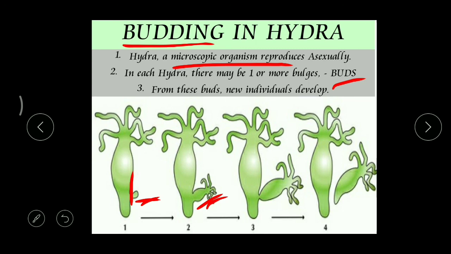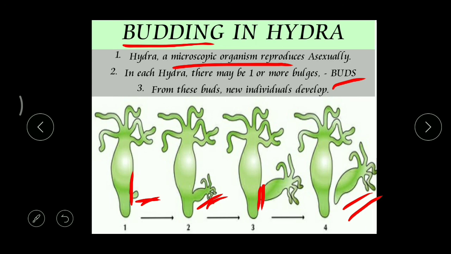Once the bud formation is completed, a small cut will form between the bud and the animal, and as a result, the bud gets separated. Now, the bud can survive as an independent animal.